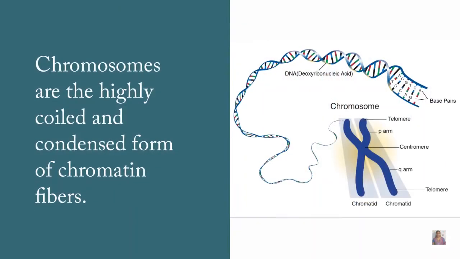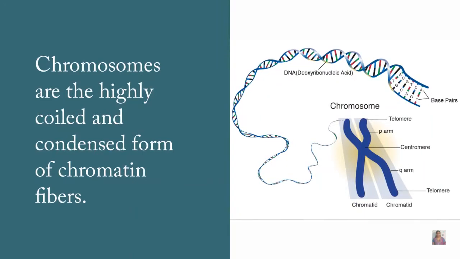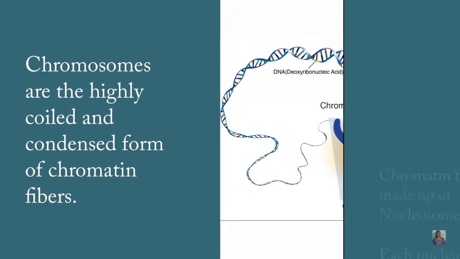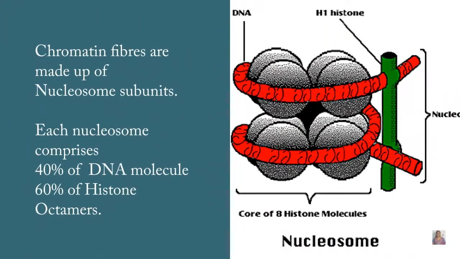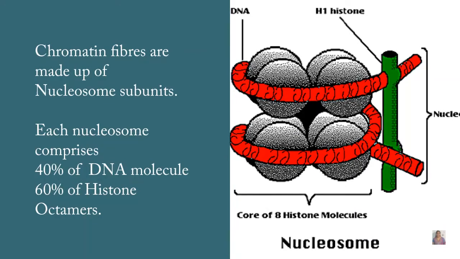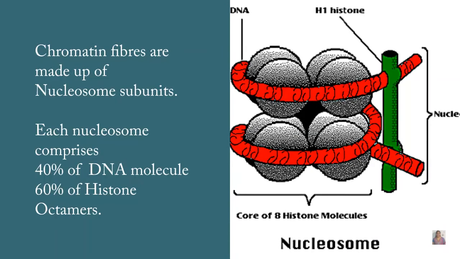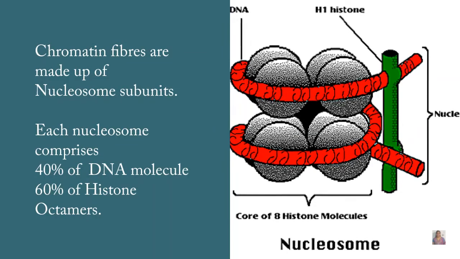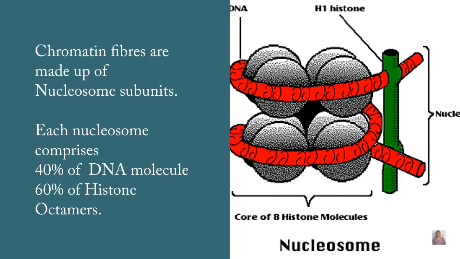Chromosomes are the highly coiled and condensed form of chromatin fibers. First, let us discuss what chromatin fibers are. Chromatin fibers are made up of nucleosome subunits. Each nucleosome comprises a DNA molecule and histone proteins. One DNA molecule is packed by 8 histone proteins.